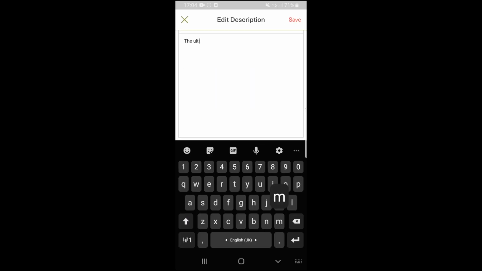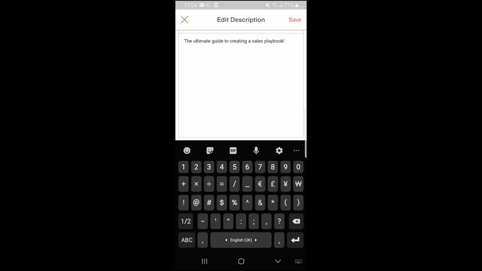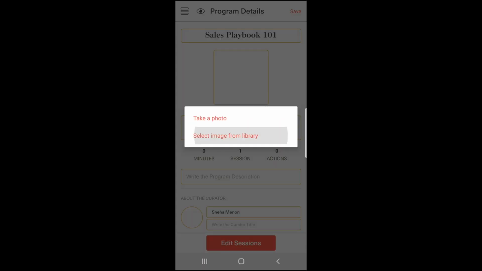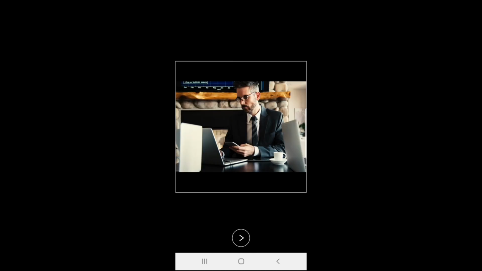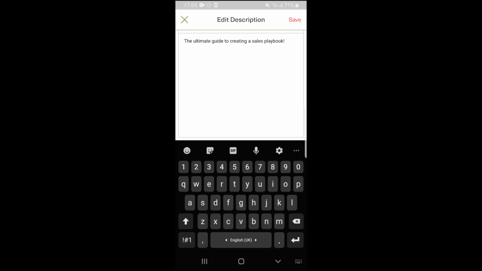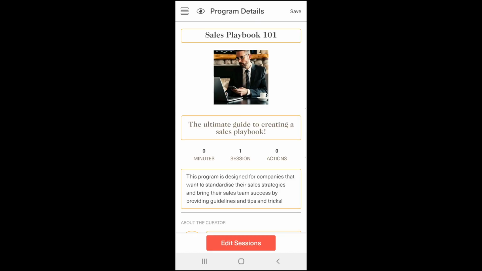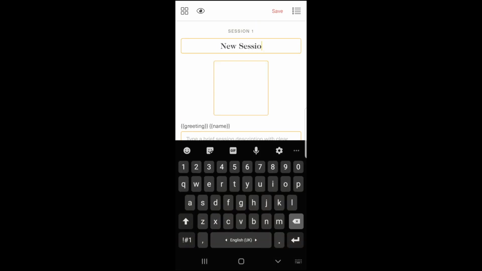Let's start with a catchy tagline to get our learners interested. Next, let's add an appropriate cover image as well as a program description so learners know what they're getting into. Now that we've finalized our program details, it's time to start building a new session.